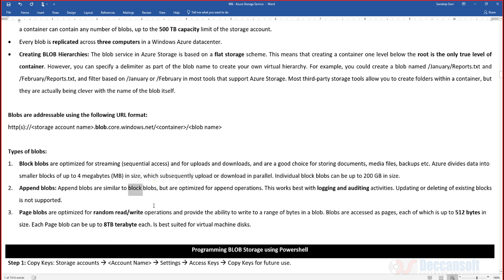Then we have the append blob. Append blob is very similar to a block blob, but the advantage here is that we can append content to the existing blob. Whatever is there, to that we can append new content. It is ideal for situations where we want to perform logging and auditing operations, where we do a lot of appending. That is where this is very useful. But remember, what is already there, you cannot update or delete. You can only append to the existing blob. Blocks cannot be updated, blocks cannot be deleted, blocks can only be appended.